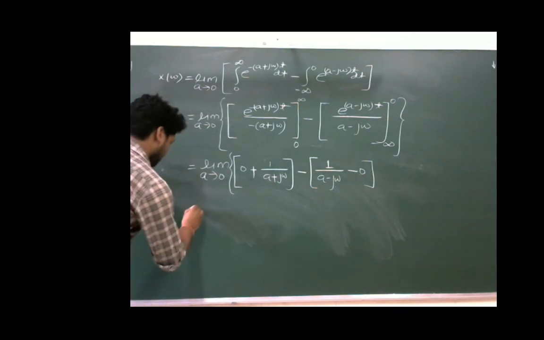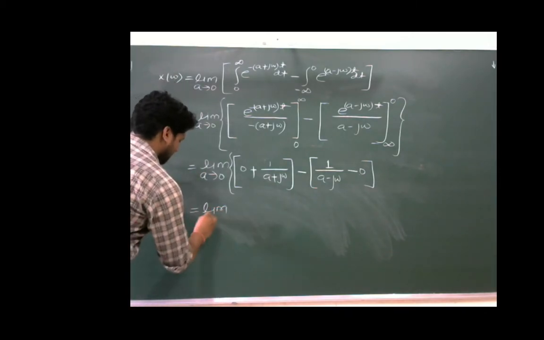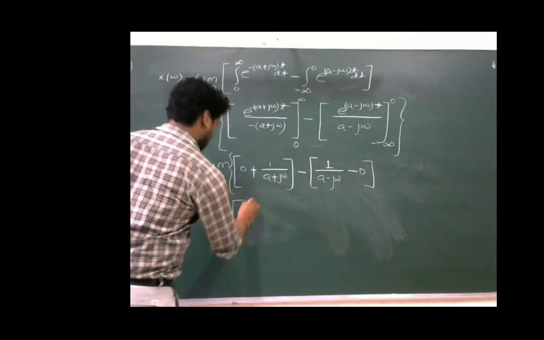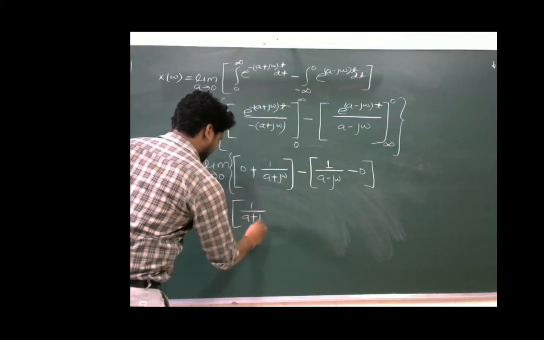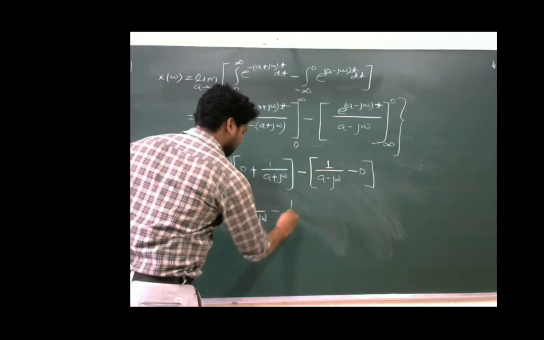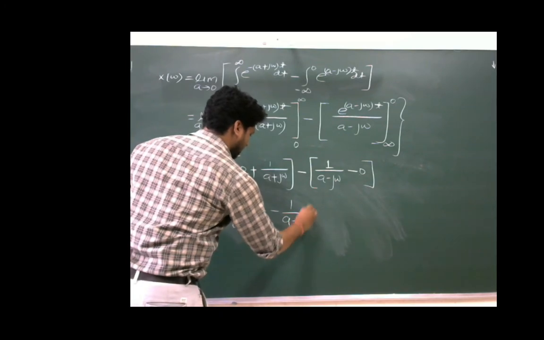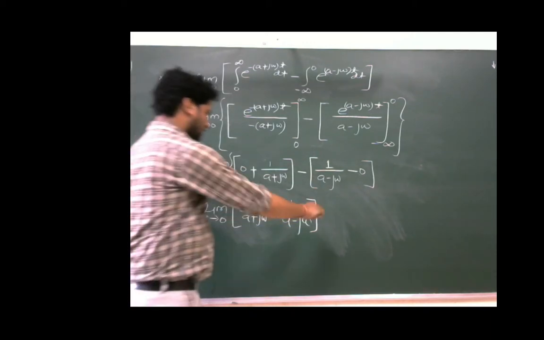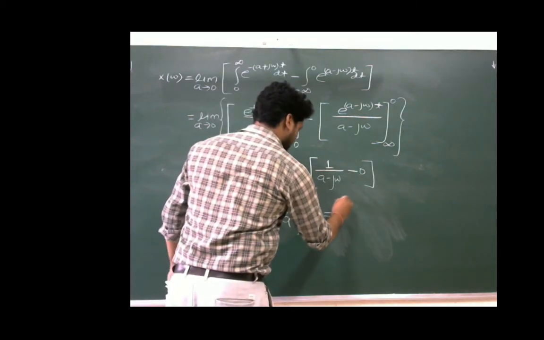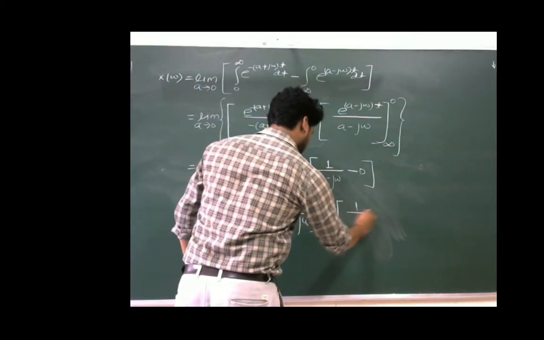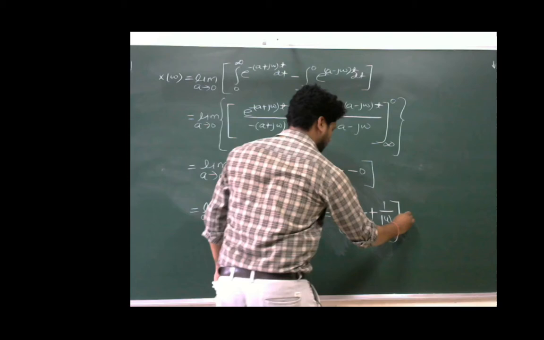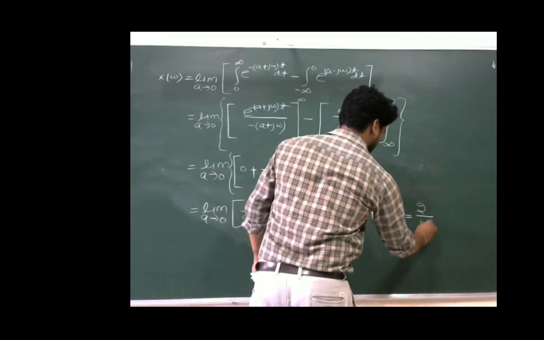Now this can again be written as limit a tends to 0, and inside the bracket it is 1 upon a plus j omega minus 1 upon a minus j omega, and after putting this limit a is equal to 0, it will become 1 upon j omega plus 1 upon j omega, which is equal to 2 by j omega.